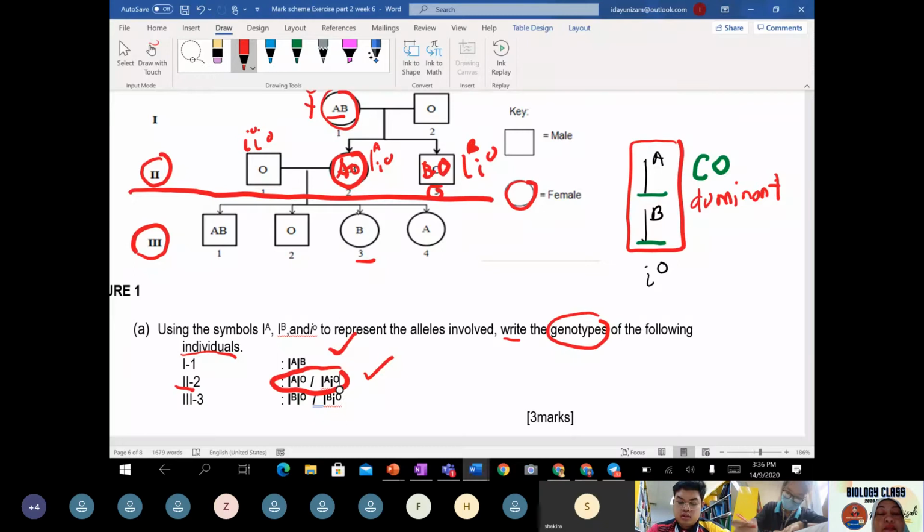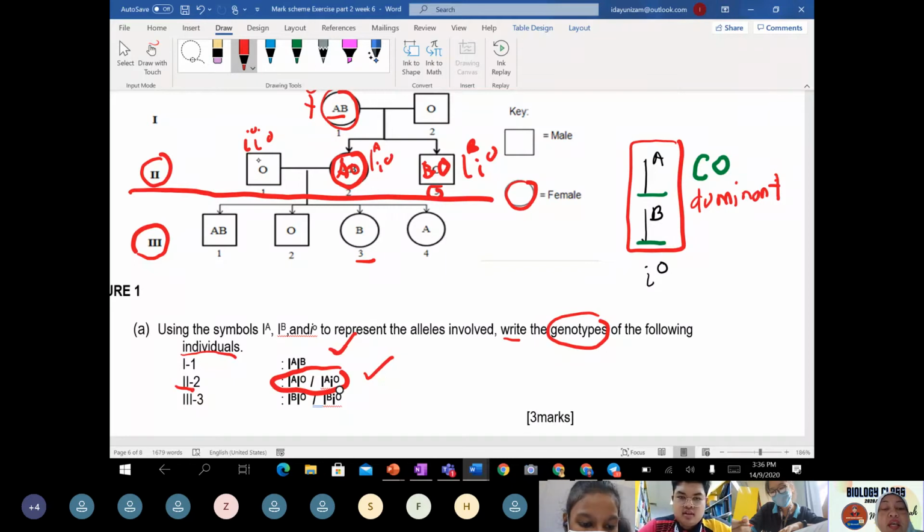Tak boleh lah kan? Alright, class. Okay, grandchild, sebab just now, I think this question is wrong. Okay, tengok IA, AO, it cannot be, can the grandchild get B or AB? No, right? It should be IAIO. Cannot be blood group O. If we cross IAIO with IBIO, then we can get those four offspring. This question is a problem lah. We don't realize.